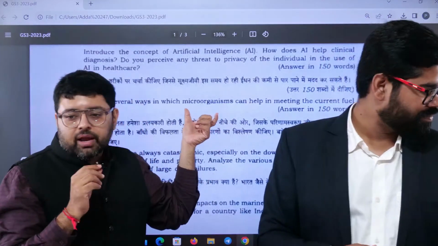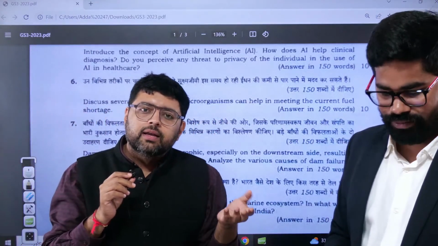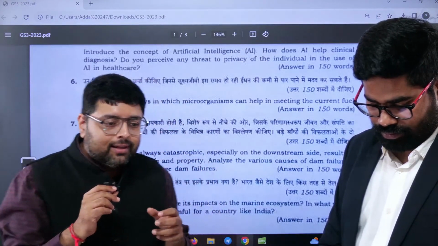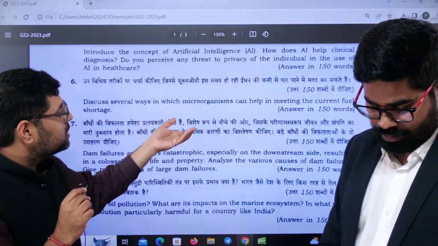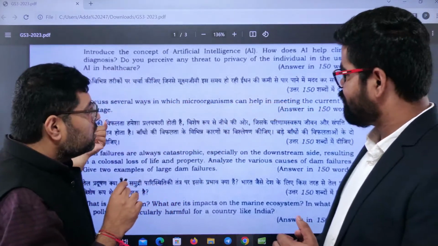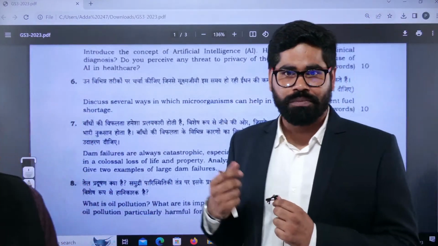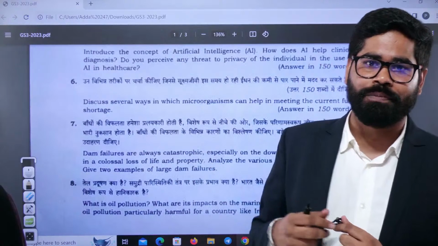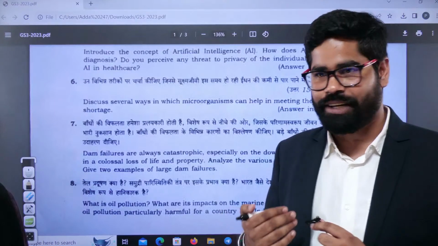Now, even a few days back there were articles in the newspaper saying fungus should be a part of flora and fauna. So I think UPSC is continuously aware of current affairs, which is why they are framing such questions. Ultimately, here you have to talk about the role of microorganisms with respect to fuel shortage. I think of the biofuel policy which was announced a few years back, when we were talking about the fourth generation of biofuels in India. This question is something that could be expected on that pattern.